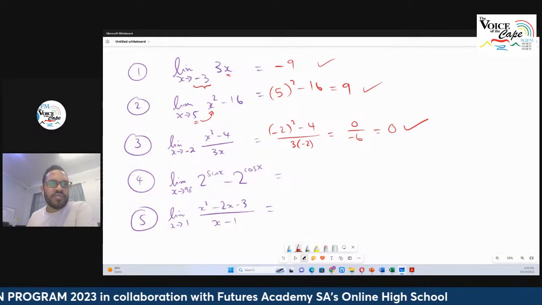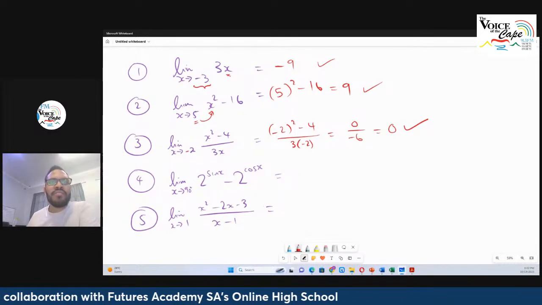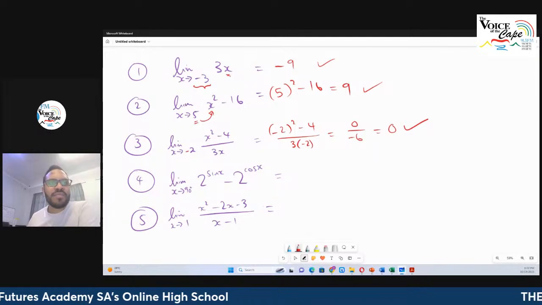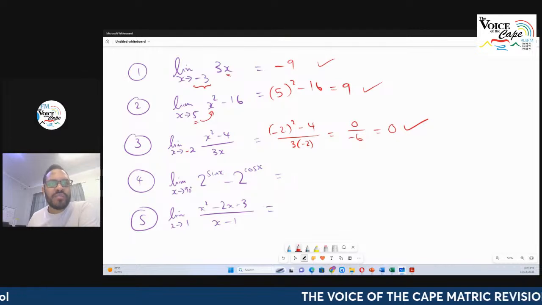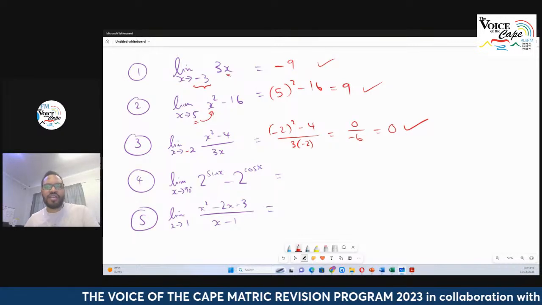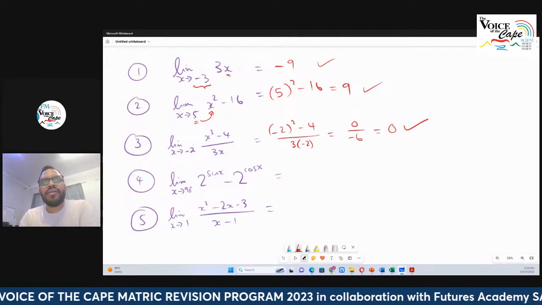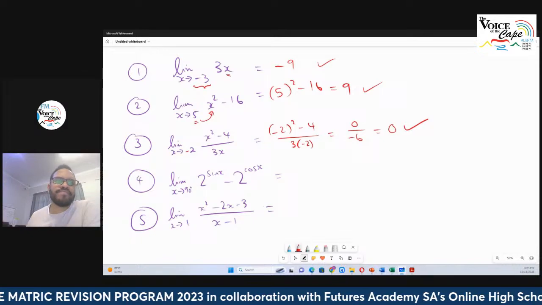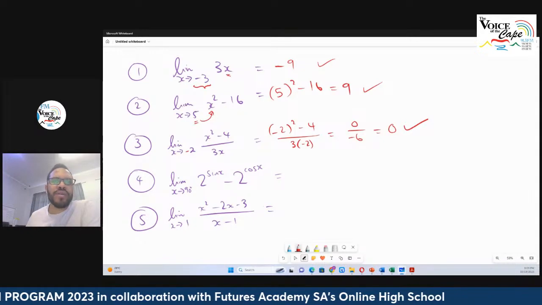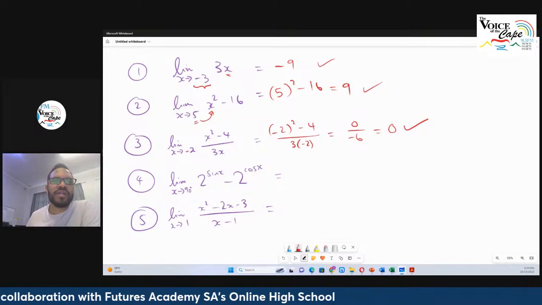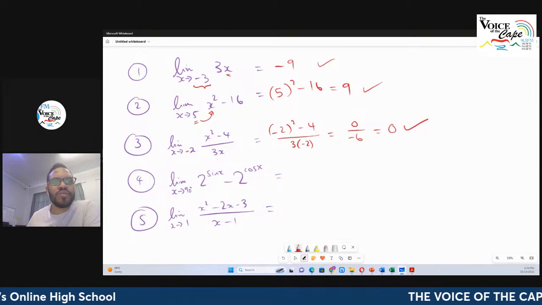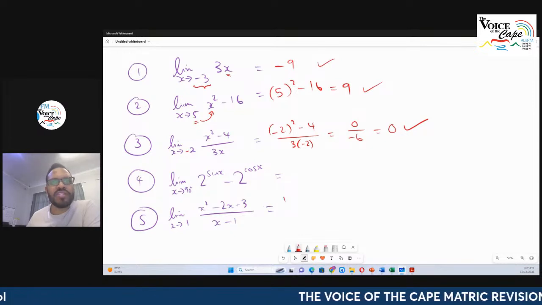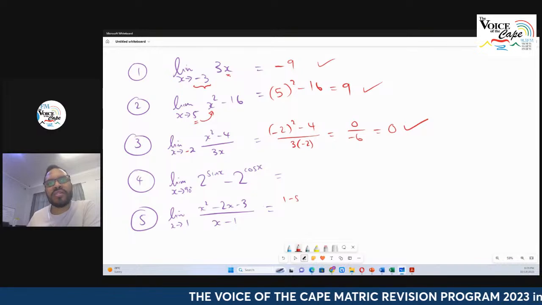Okay, before we come to this one, let's do number 5. Number 5's question has got, if I substitute 1 in here, 1 squared is going to be 1 minus 2 times 1. So that's going to be minus 2. Minus 2 minus 3 is minus 5. In this particular case, when I substitute 1 in, 1 squared is just 1. Minus 2 times 1 is just minus 2. So that's going to be minus 5.